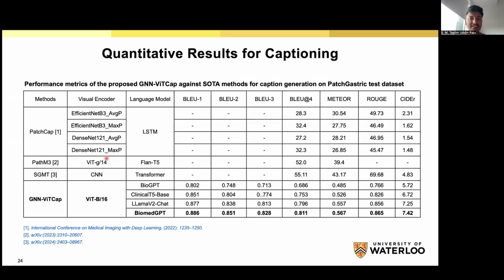And this is our quantitative result for caption generation. Here all the methods use the Fetch Statistics dataset. We can see that our proposed method performs better than all the other SOTA methods. So that will cover our question 3 and question 4. We can see that the LLM models perform better than the transformer-based models. Here, author 2 also uses LLM models, but in our case, the in-domain LLM models perform better than the generalized LLM models. That will cover our question number 4.